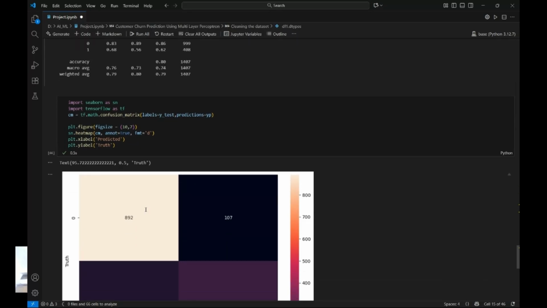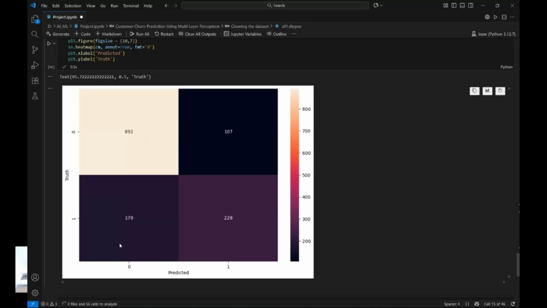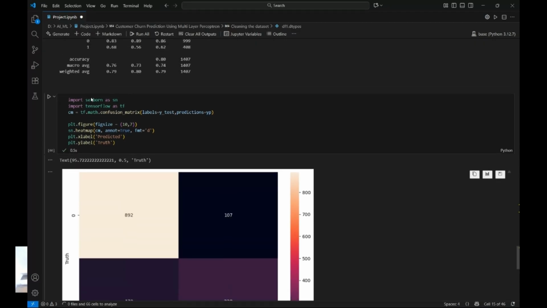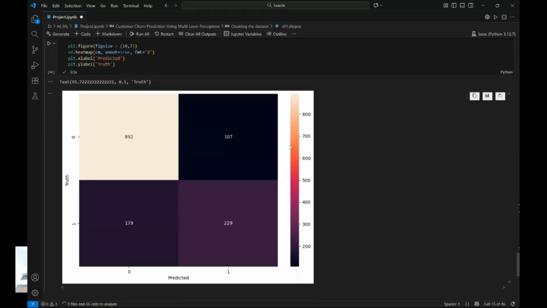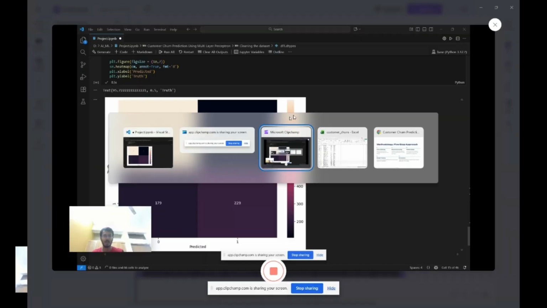Then this is the truth chart which I made, which is the confusion matrix. This chart is basically the heat map, with the low numbers being in the darker color and the bigger numbers being in the lighter colors.